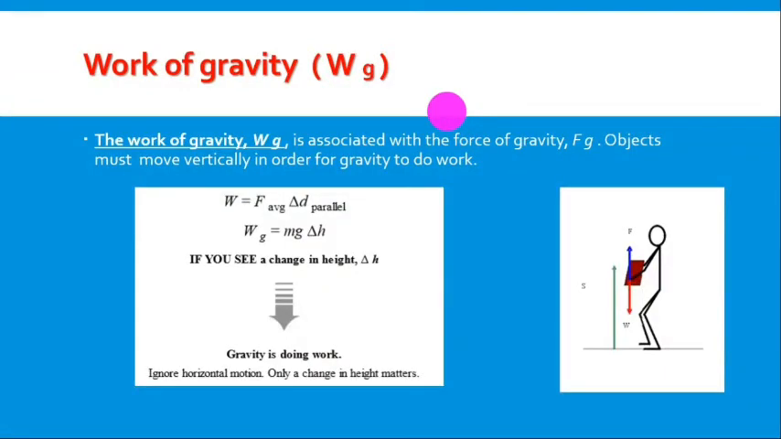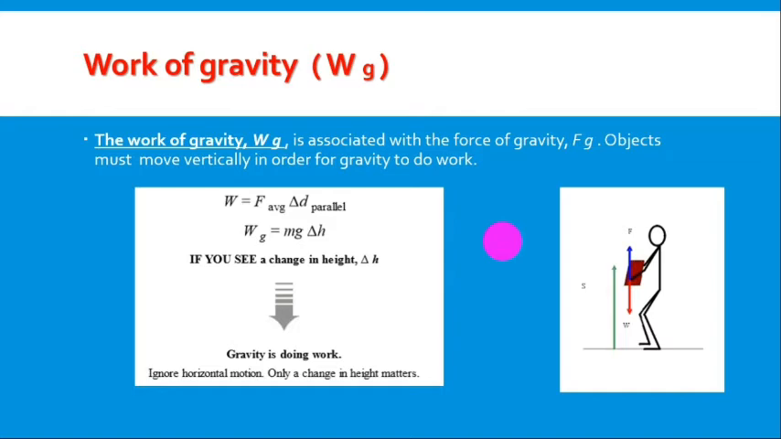Let's talk about work of gravity. The work of gravity is associated with the force of gravity. Objects must move vertically in order for gravity to do work. So, we have something we call work of gravity. When do we have it? We have it when objects are moving vertically, up and down.